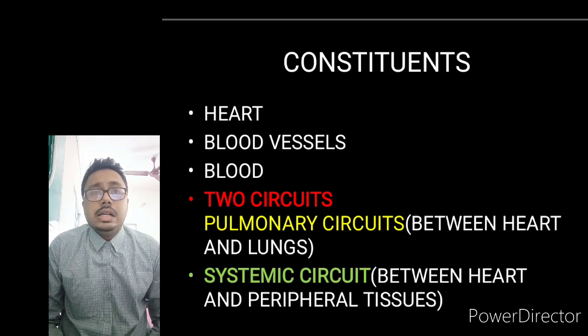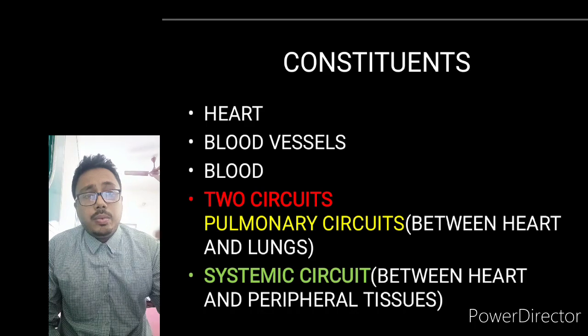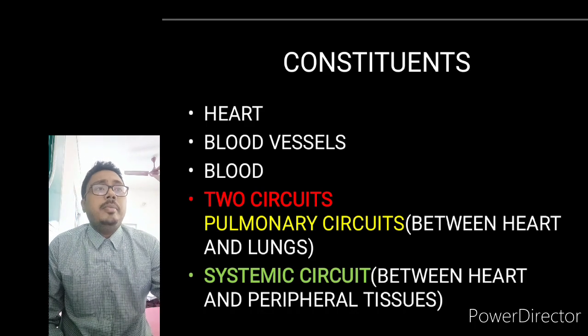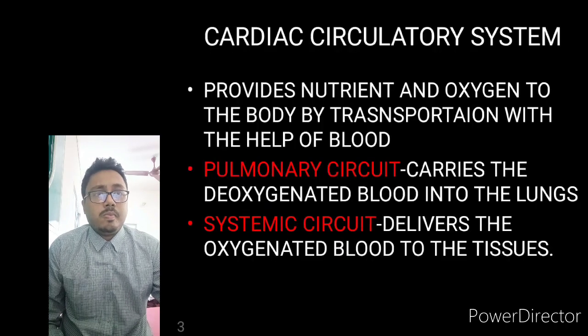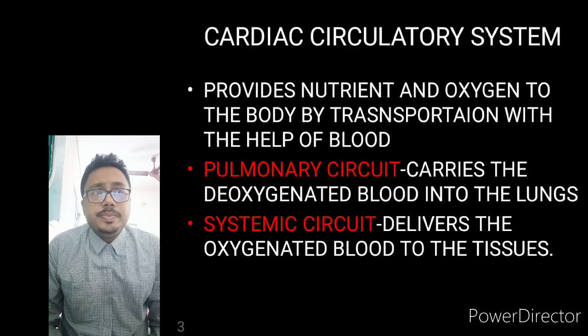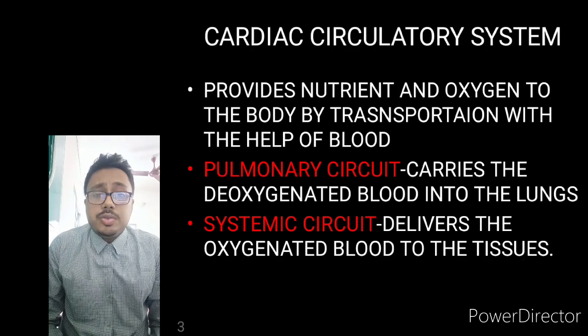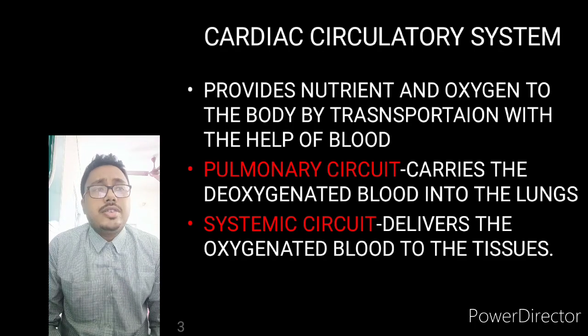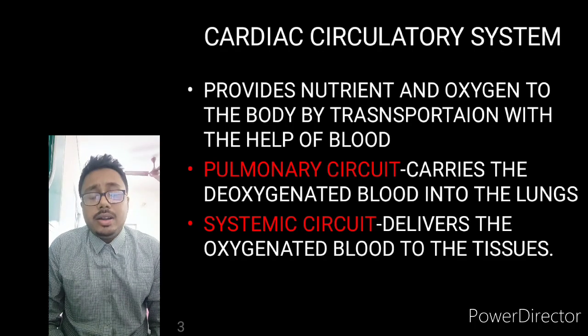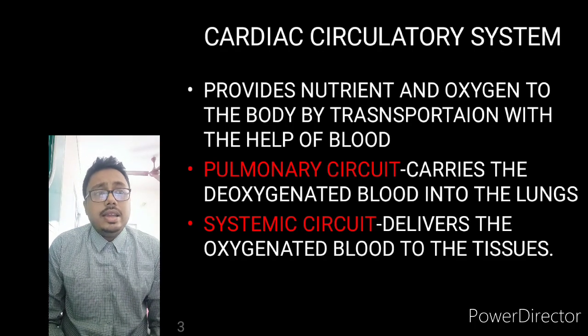Now we will discuss the cardiac circulatory system. It provides nutrients and oxygen to the body by transportation with the help of blood.